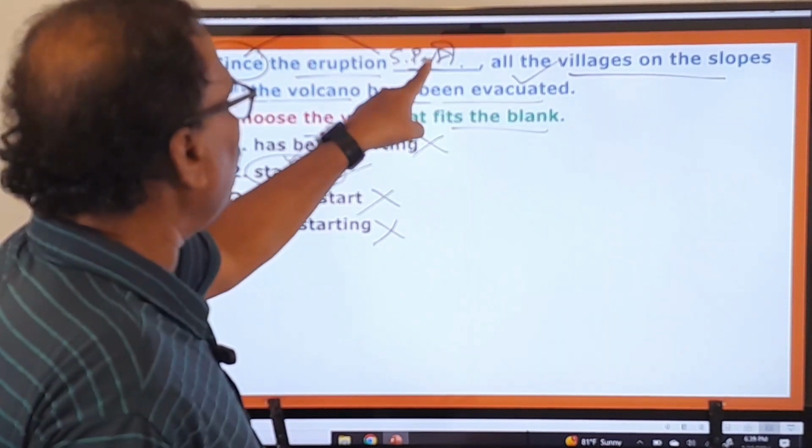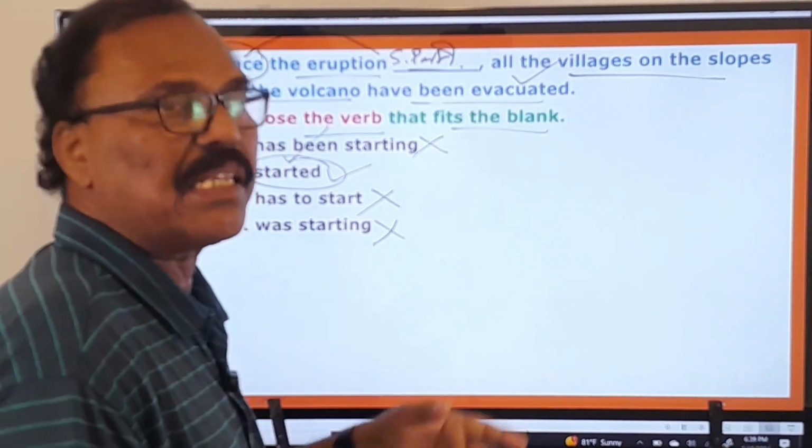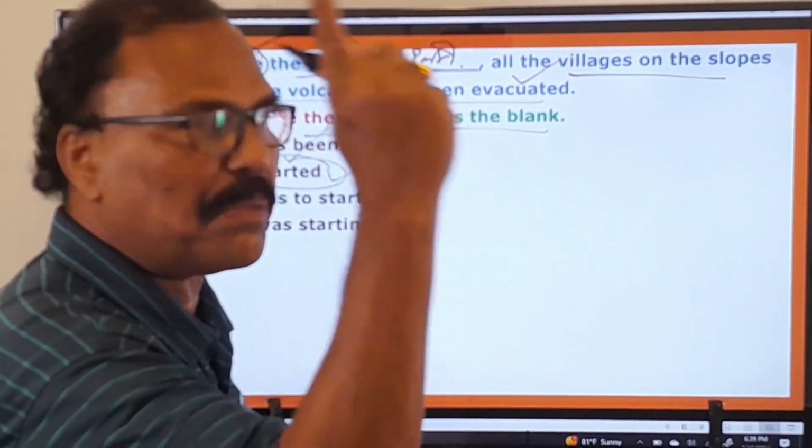Whenever "since" is used with the simple past in the succeeding sentence, or in the preceding sentence, there must be a sentence with the present perfect tense again.